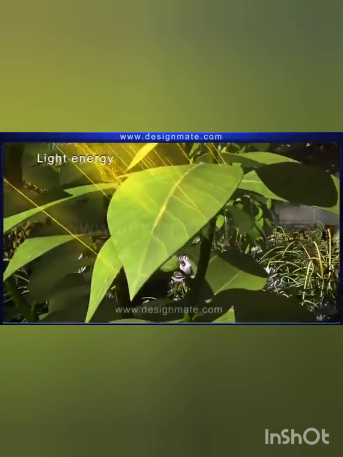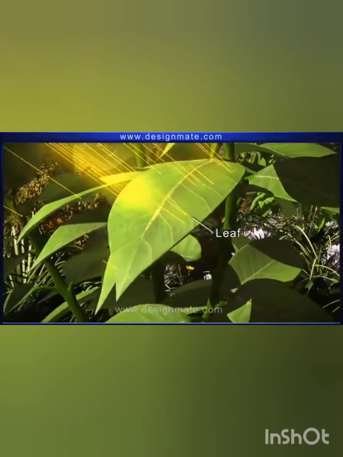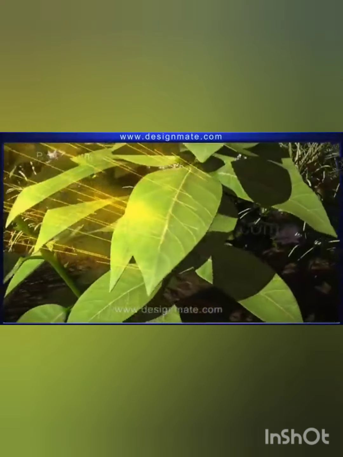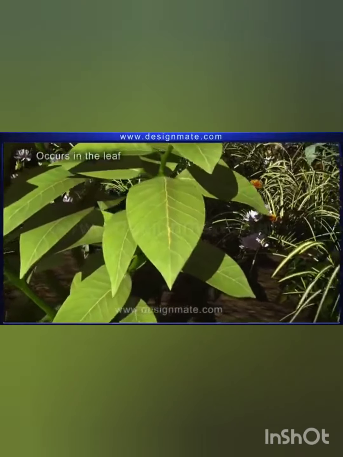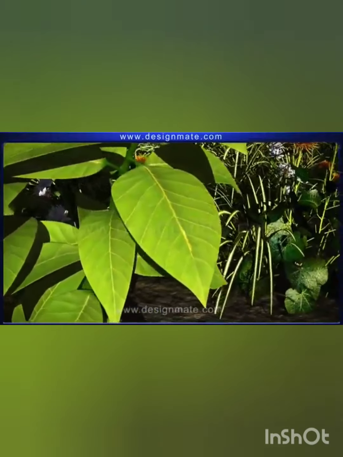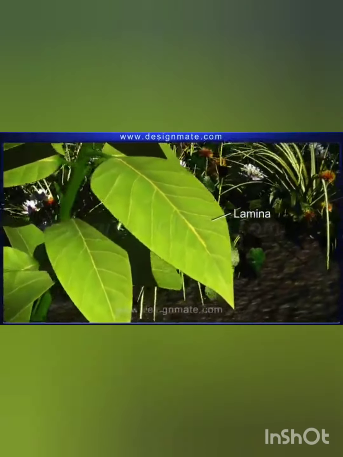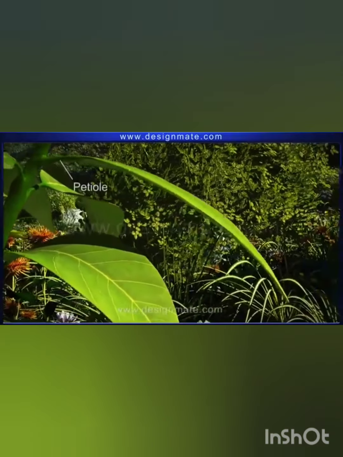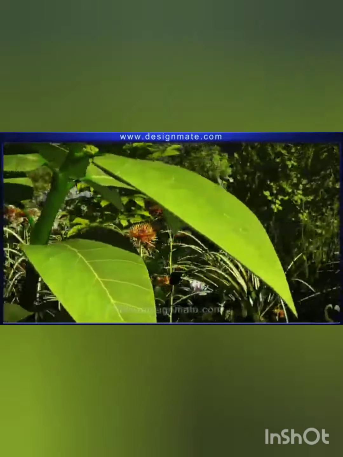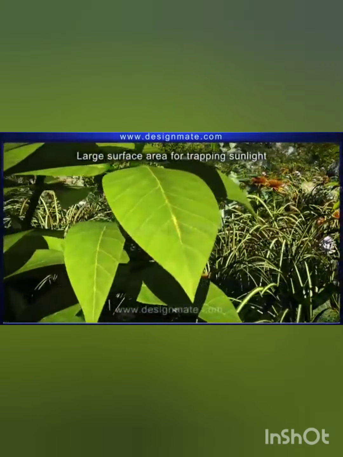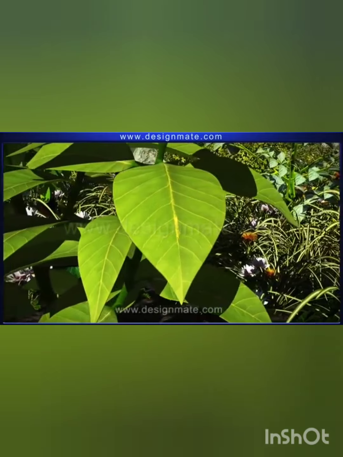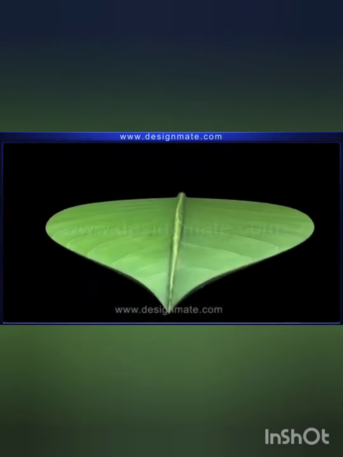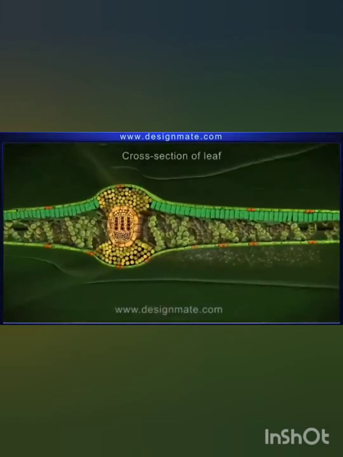Here we can see leaf convert the light energy into chemical energy. The process of photosynthesis takes place. It occurs in leaf because leaves are the food factories in plants. The leaf is attached to the stem by petiole and has a large surface area for trapping sunlight. Here you can see the food factories in plants.